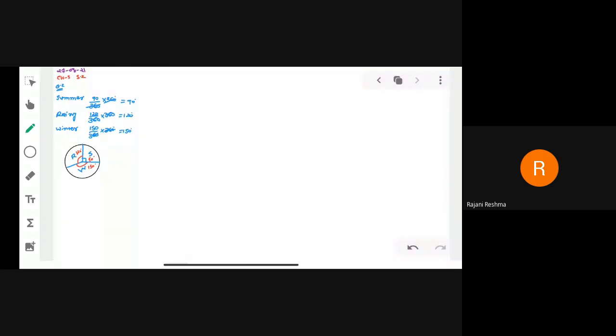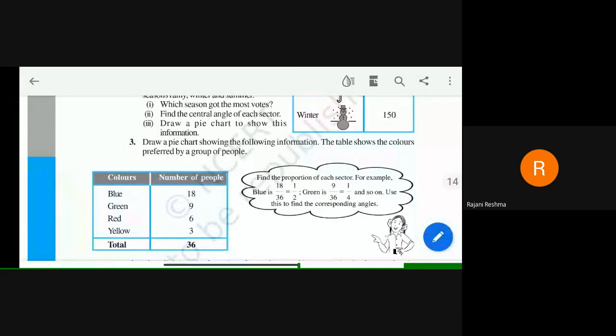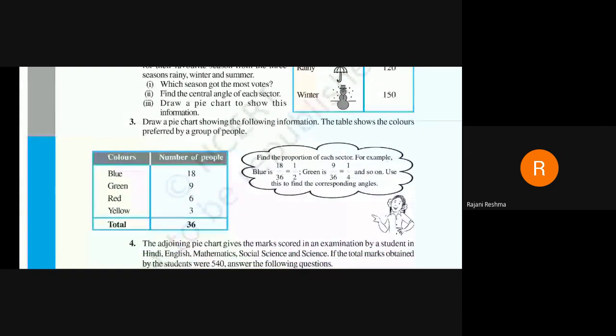Write down this question. Okay, wait. We are doing one more question and then after you can write. See, draw a pie chart showing the following information. The table shows the color preferred by a group of people: blue color, green color, red color, and yellow color. Blue color, number of people are 18. Green color, number of people are 9. Red 6, yellow 3. There are a total of 36 people, right?